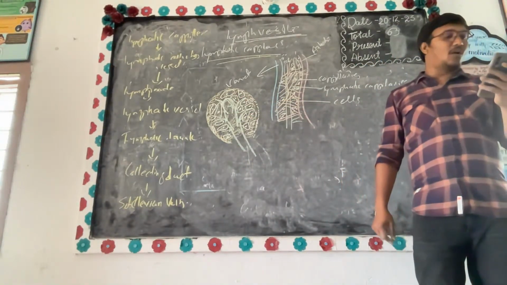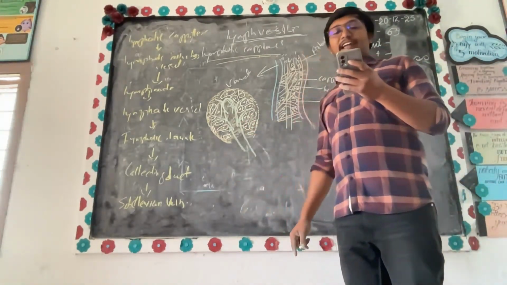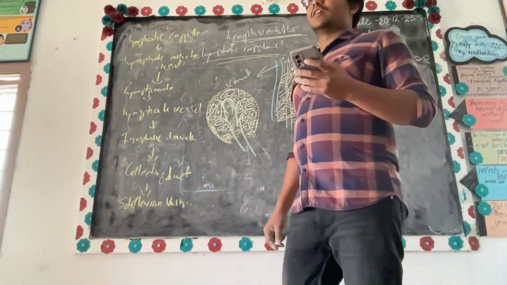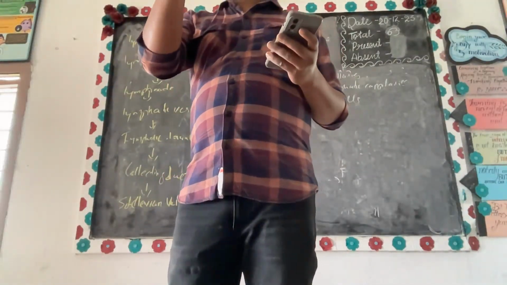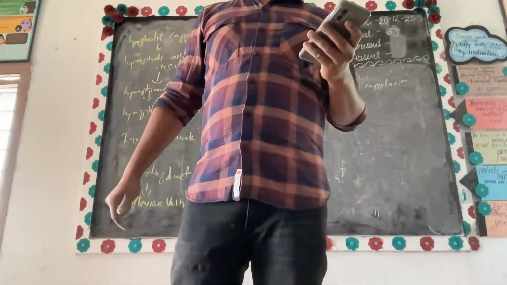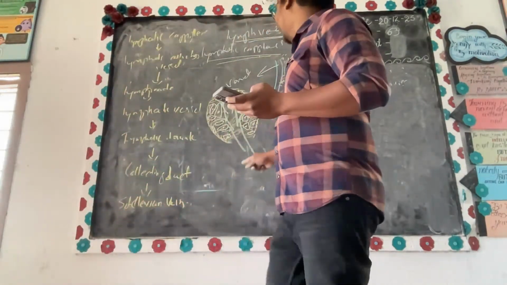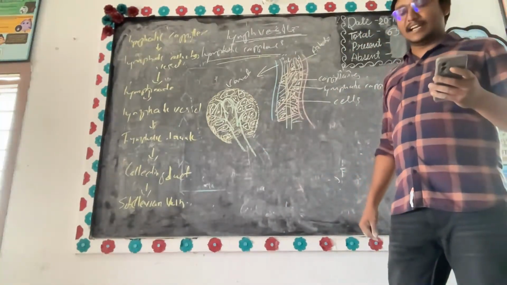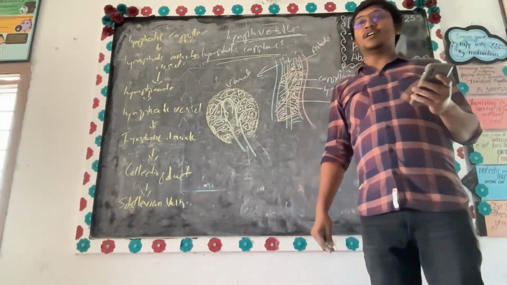Now, a single layer of overlapping endothelial cells. What do you mean by overlapping? Say you take any gift article and give it to your friend, you cover it with gift paper. Yes or no? That is nothing but overlapping. It is also covered by a single layer of endothelial cells. It is overlapped by a single layer of endothelial cells.